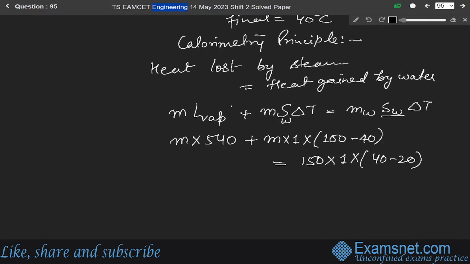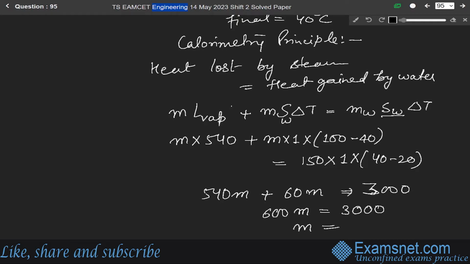So just solve it. We will get the mass of the water. So it will become 540 m plus 60 m, which will be equal to 150 into 20, that is 3000. So 600 m will be equal to 3000.